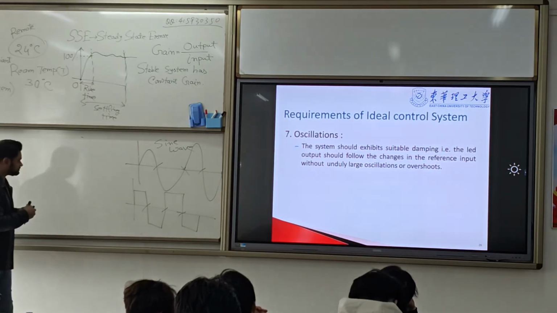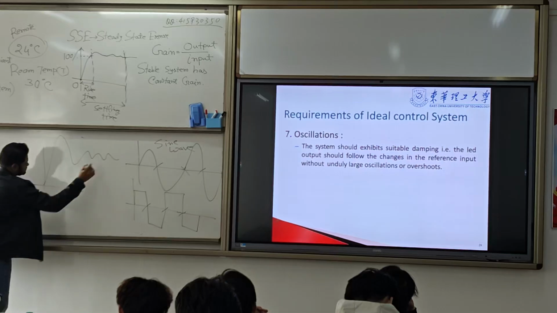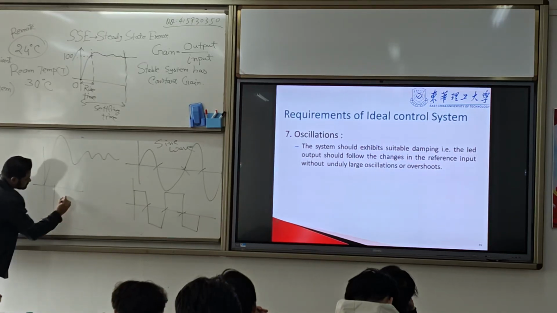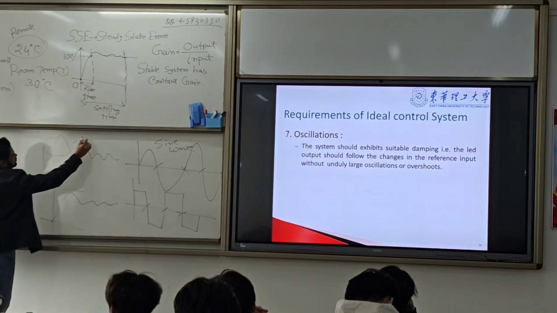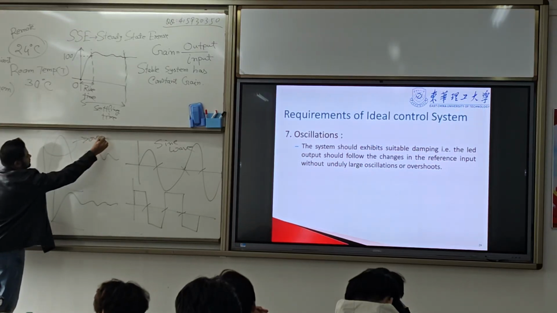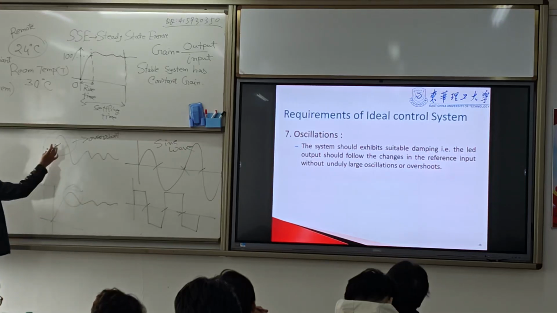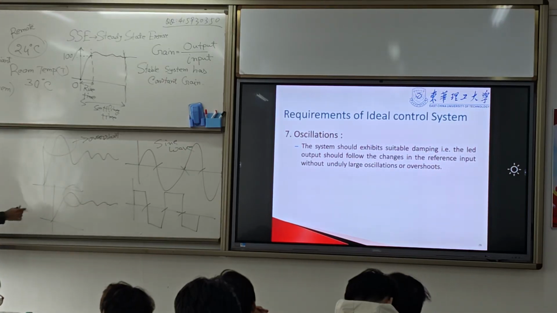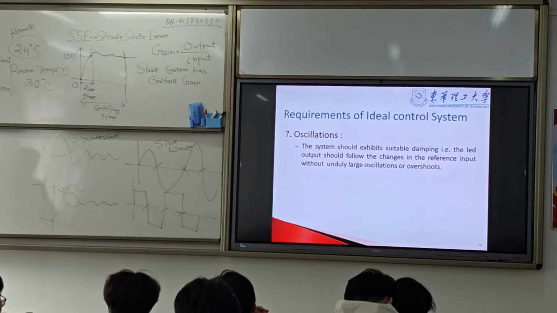Overshoot means this. You see, there is high overshoot, there is low overshoot. We always expect low overshoot for the damping, for a good system.